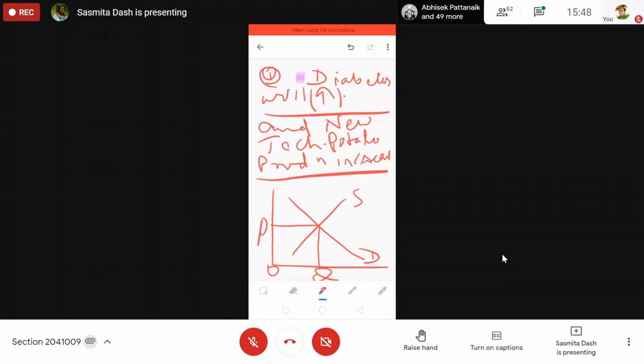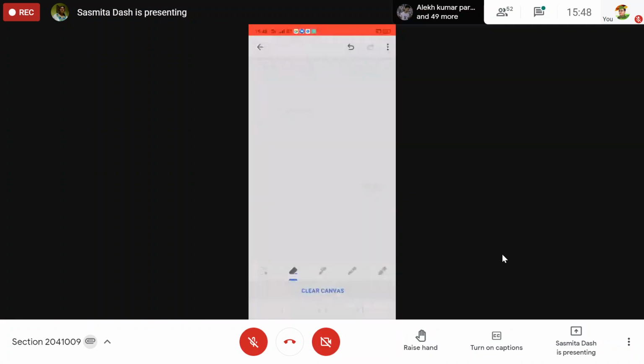Demand curve will shift backward, leftward. So how many diagrams do we need to go for this answer? We need a minimum of 2 diagrams or 3 diagrams.